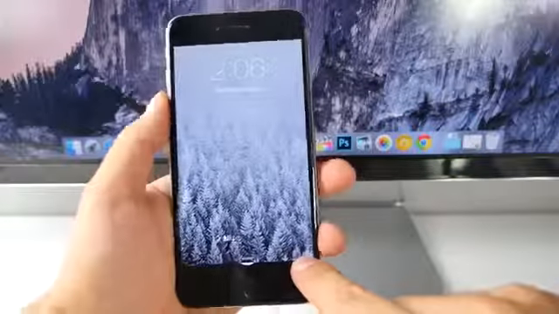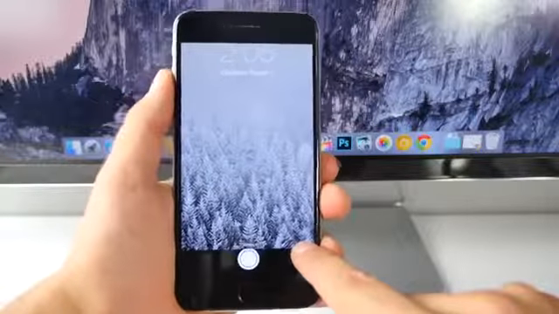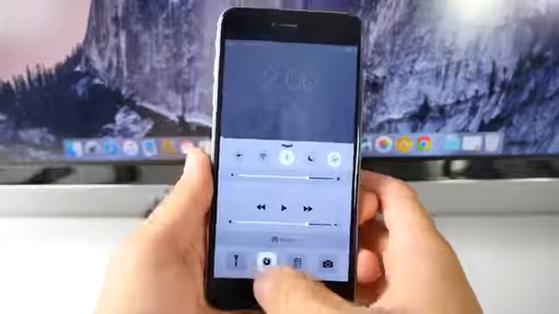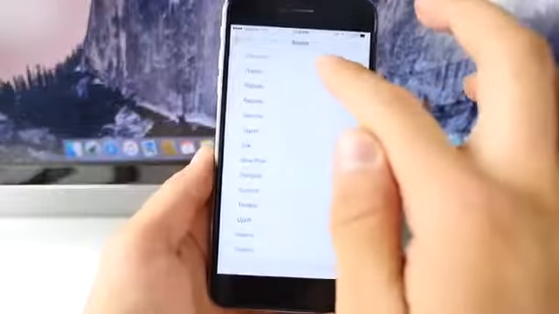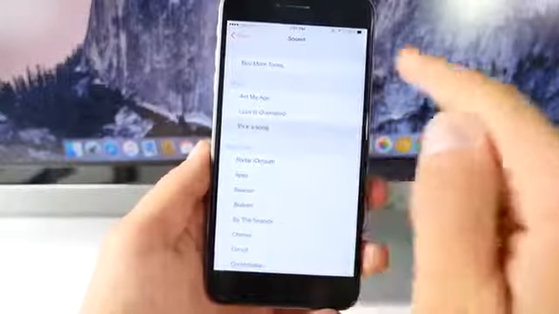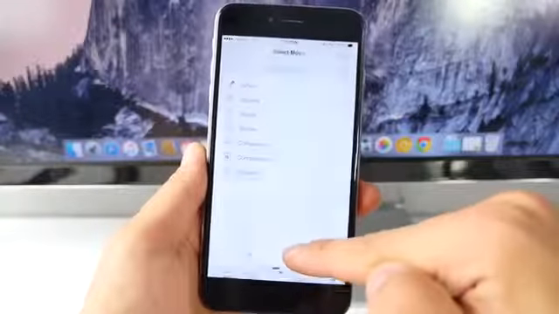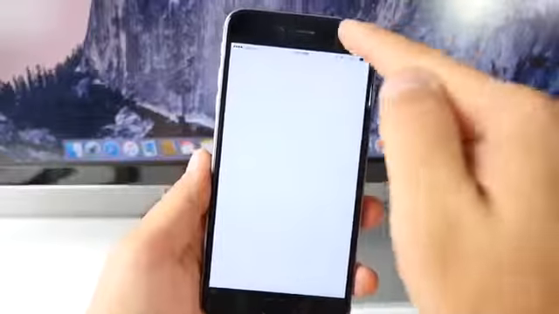So it'll appear that you're on the lock screen, but you're actually taking pictures. So interesting. Also, if we go into the clock and add an alarm or edit an existing one, go into the sound, and then go up here into the pick a song, as you can see, it's blank, but slide down at this guy right here, or from up here, as you can see, it does expose your music application.